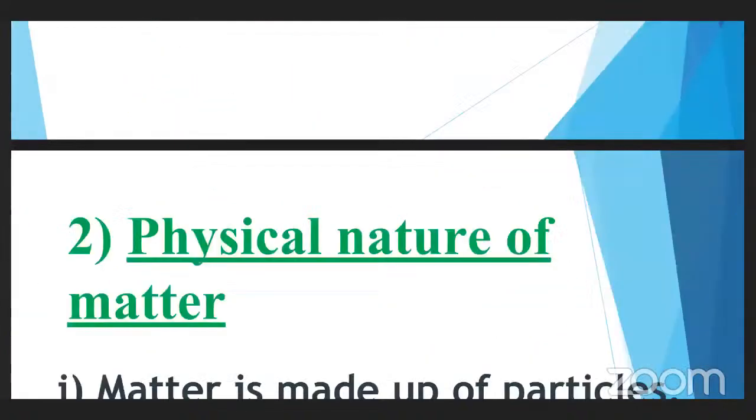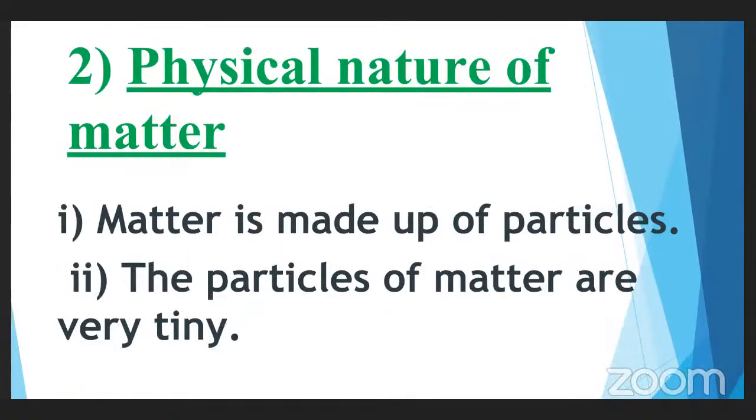Now, let us see the physical nature of matter. Till now we have seen what matter is and how the classification of matter is done. Next we will see what the physical nature of matter is. Just now we have seen under classification of matter, based on the physical nature of matter, it is classified into three different types. What are they? Solids, liquids, and then gases, isn't it?